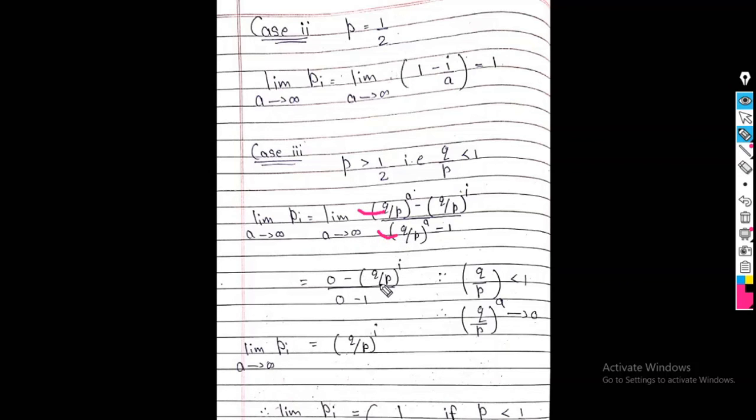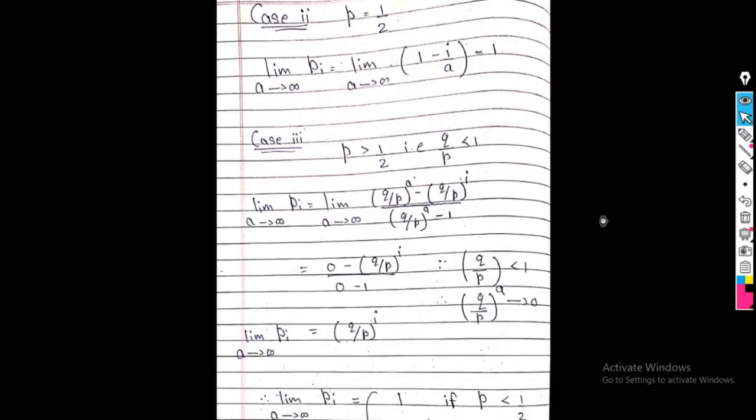So 0 minus q upon p raised to I, over 0 minus 1. Why is this value 0? Because q upon p is less than 1. Therefore q upon p raised to a tends to 0. So these are the two reasons. So the final answer in the third case is q upon p raised to I.